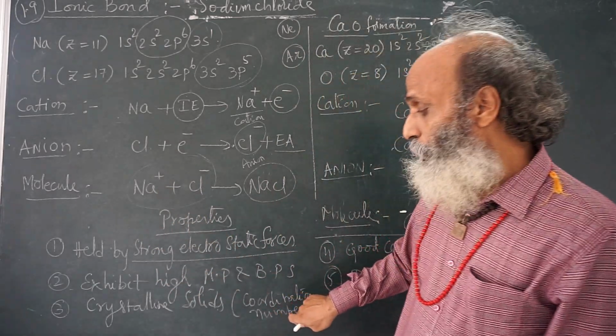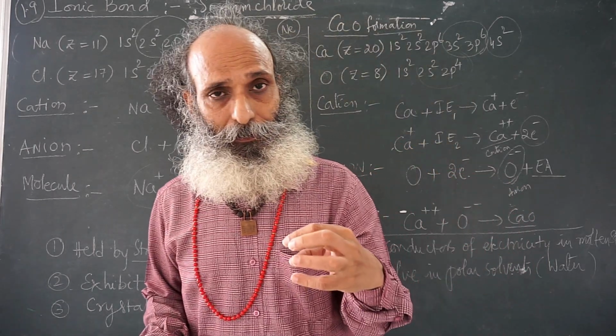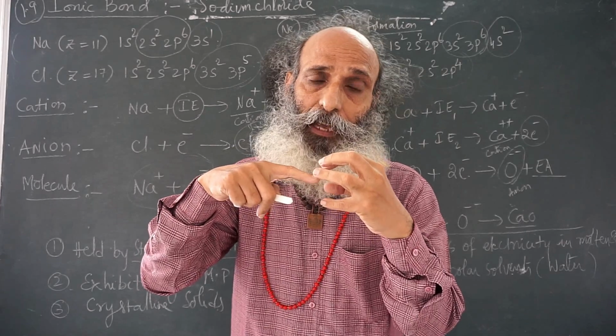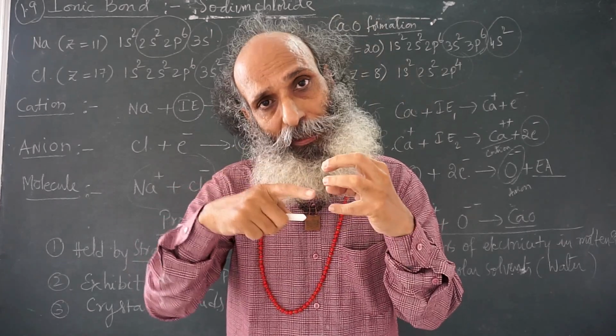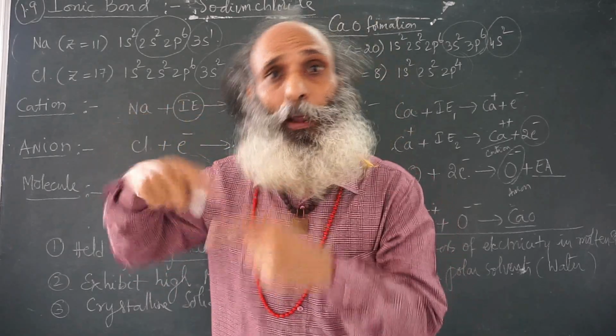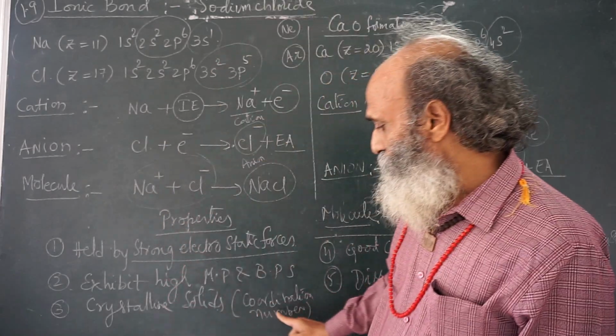There is something called coordination number. In a crystal, one anion is surrounded by a fixed number of cations, and each cation is again surrounded by the same number of anions. Such a number is called coordination number.